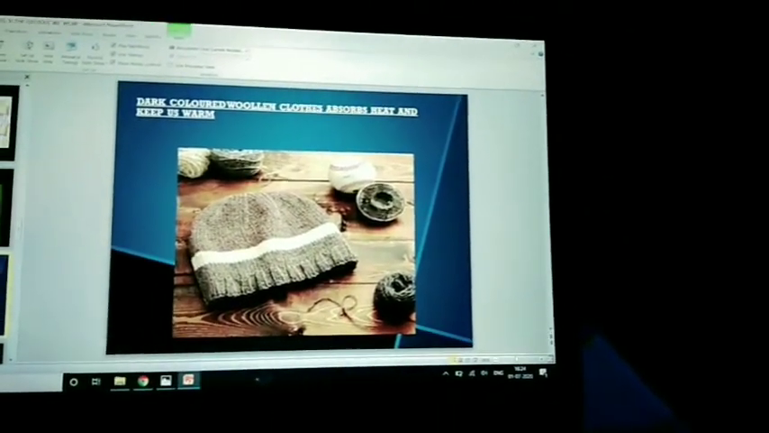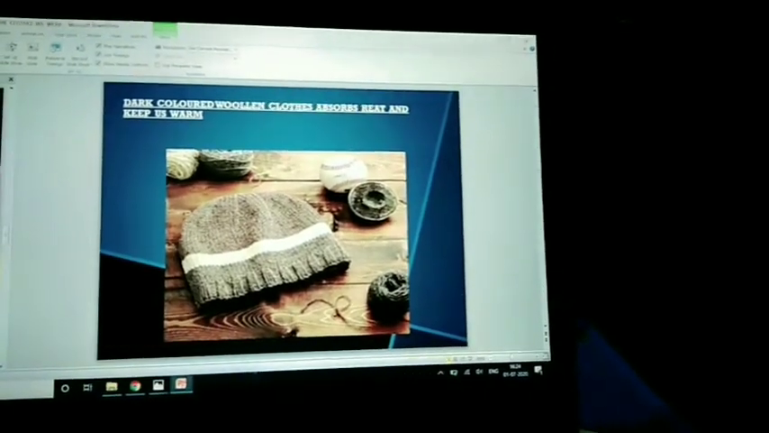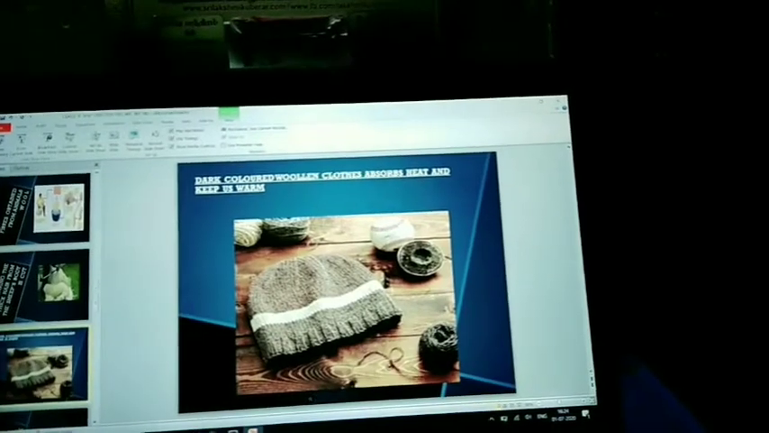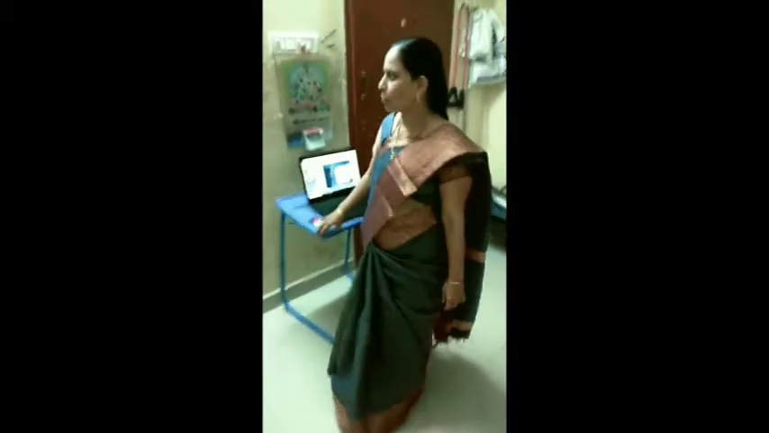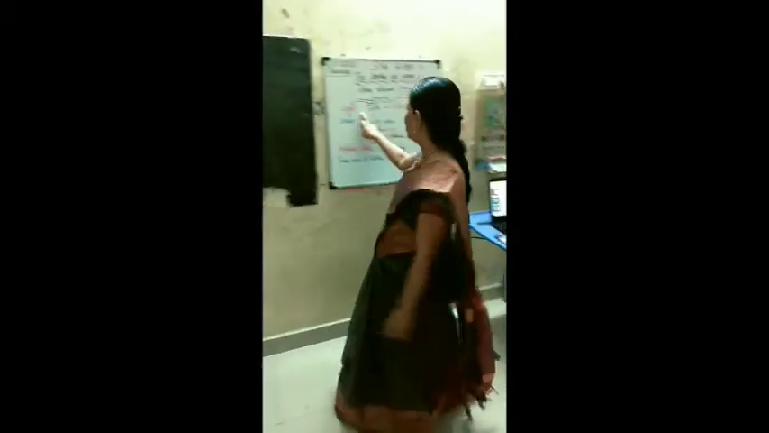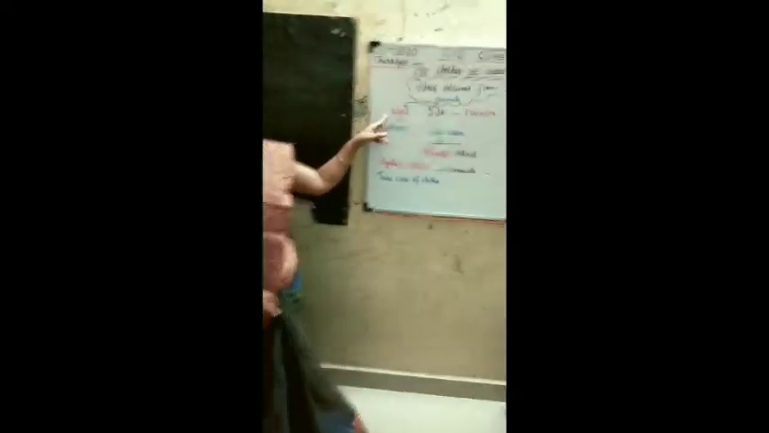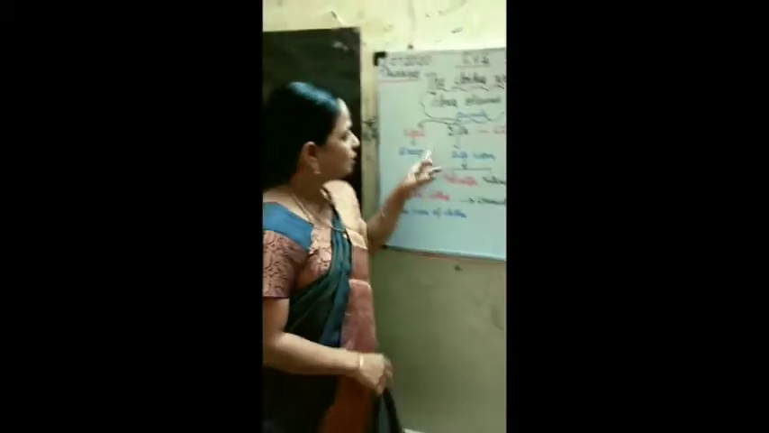Dark colored woolen clothes absorb heat and keep us warm. During the winter season or the rainy season we wear woolen clothes to keep ourselves warm. Today I can see clearly that you understand about wool. How do we get wool? We get wool from the sheep. The next part we are going to move to silk.